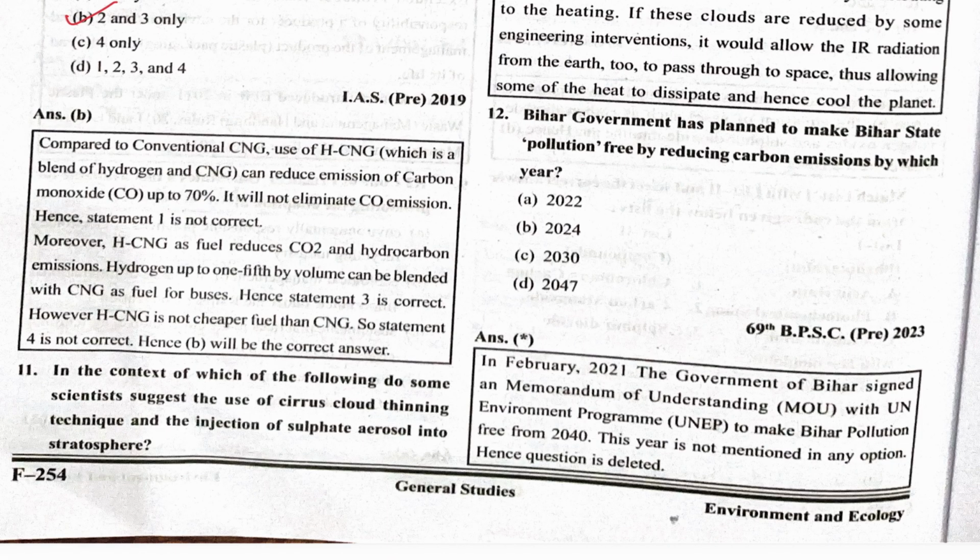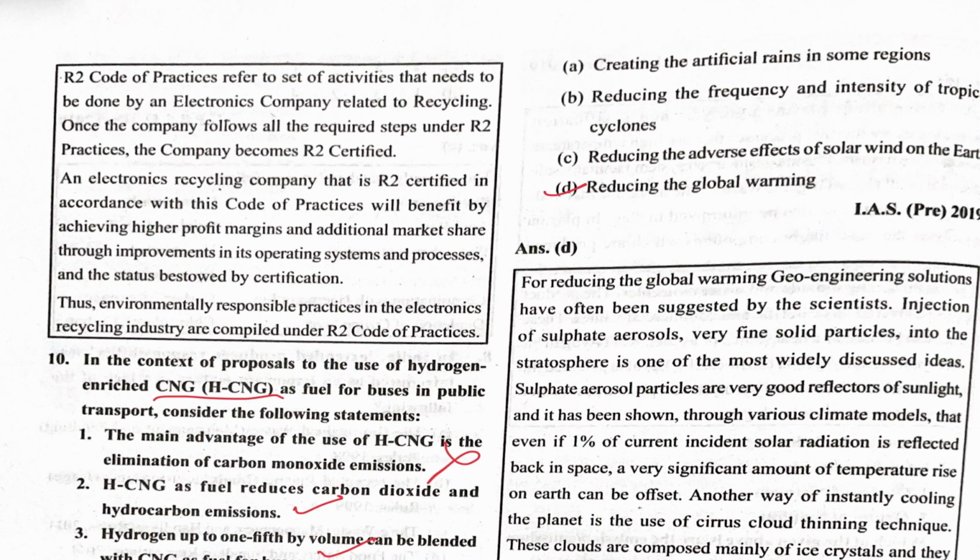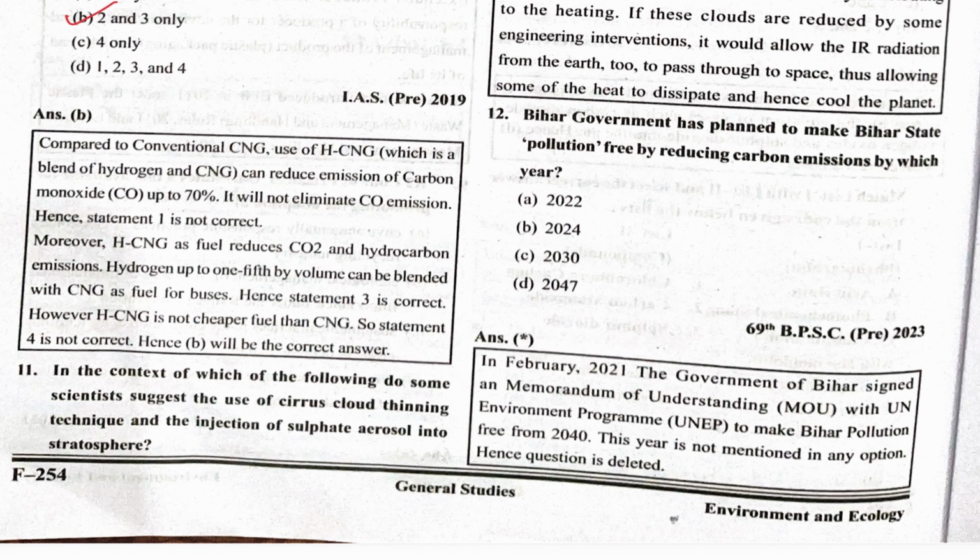In the context of which of the following do some scientists suggest the use of the cirrus cloud thinning technique and the injection of sulfate aerosol into the stratosphere? Reducing global warming. Bihar government has planned to make Bihar state pollution free by reducing carbon emission by which year? It is a non-clear question, so leave it.